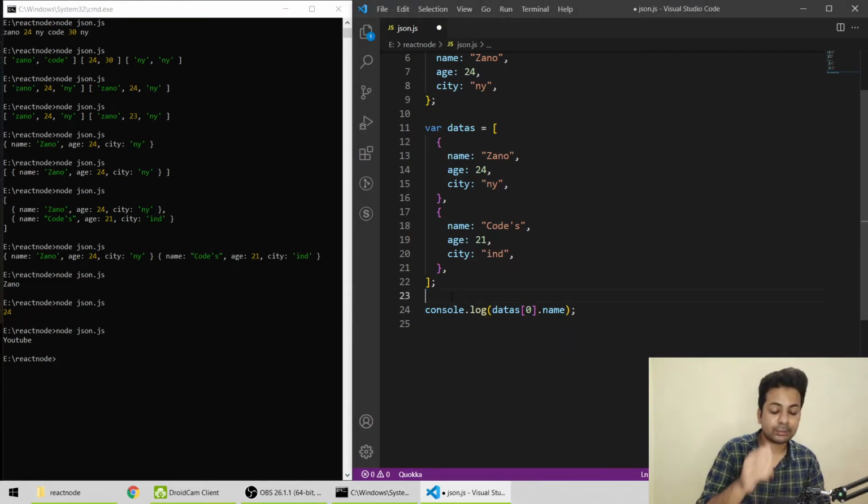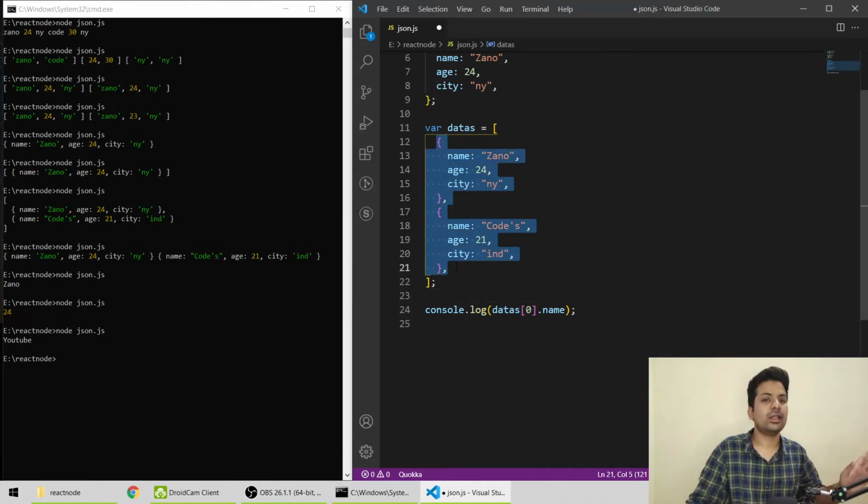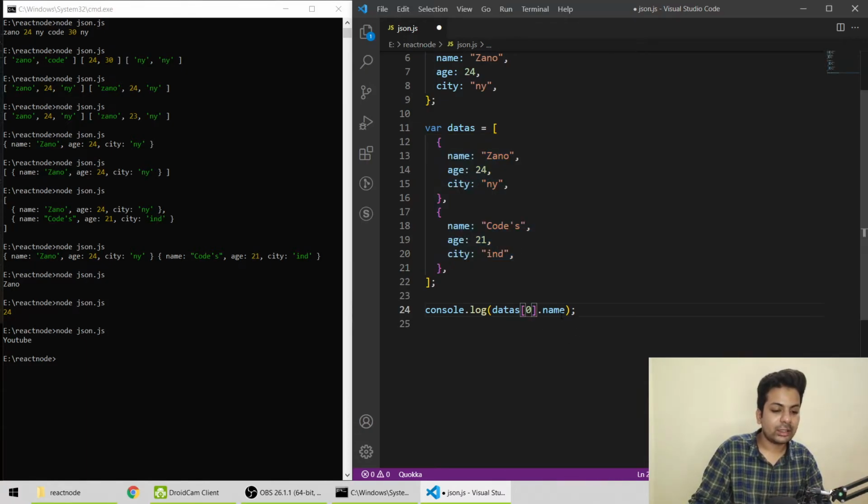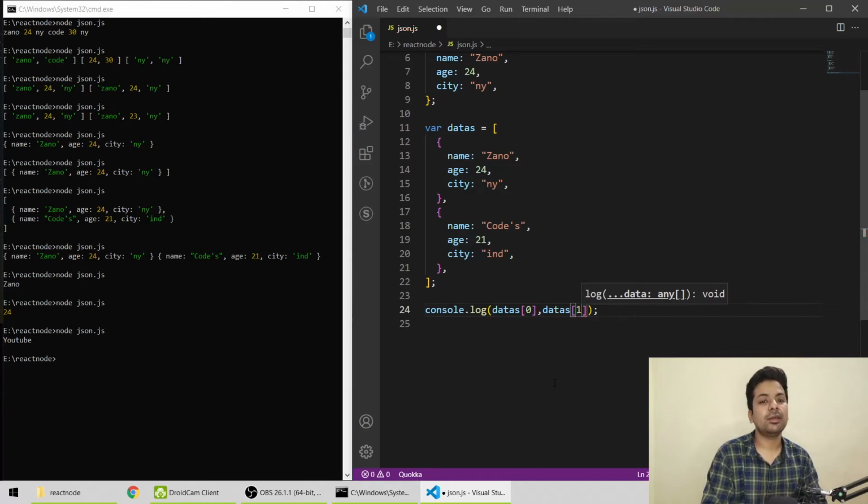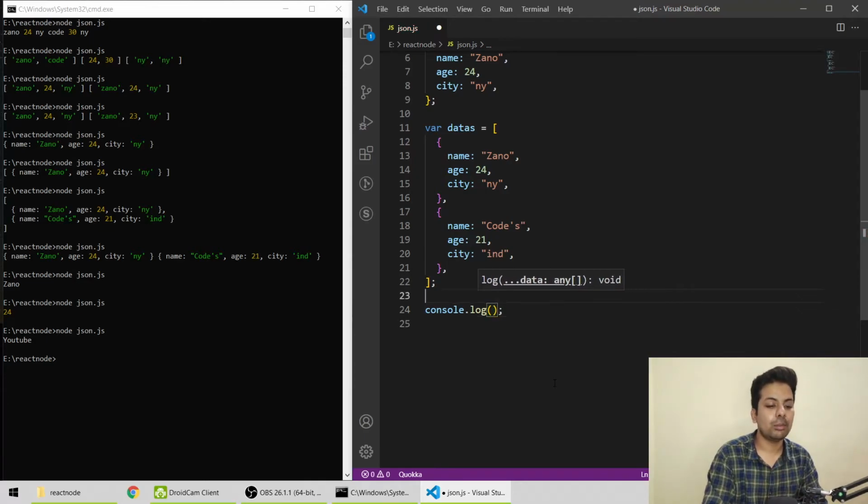So what if you are sending this data for real, like 1,000 data at once to the front end or somewhere you want to use it? Nobody is going to write index 0, then index 1. So till when will he keep writing? For that, we'll just loop over it.